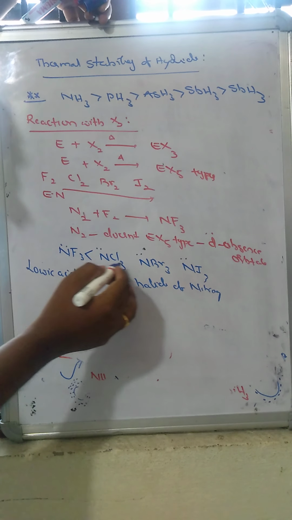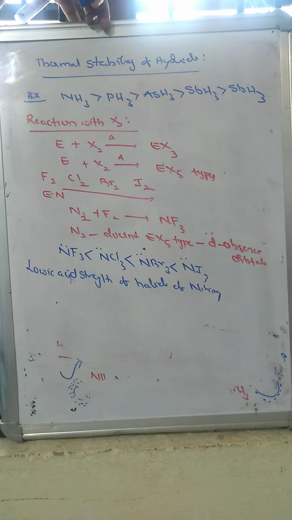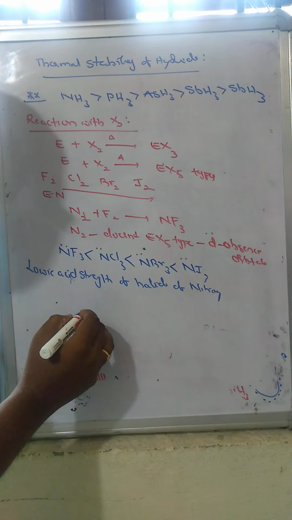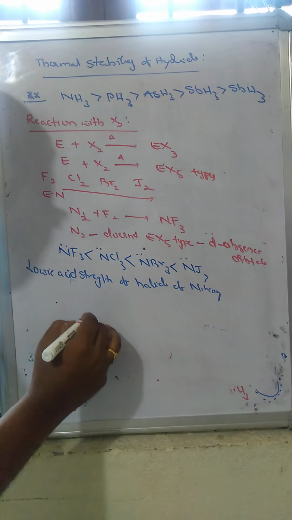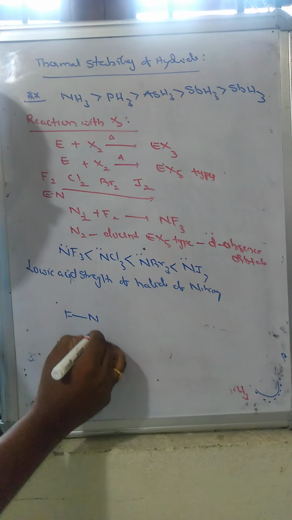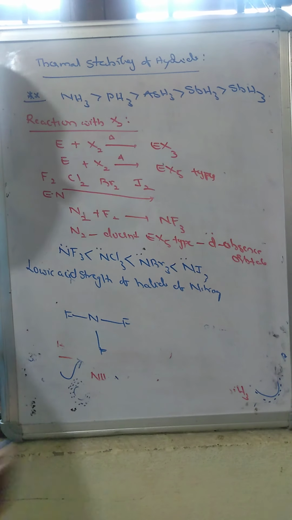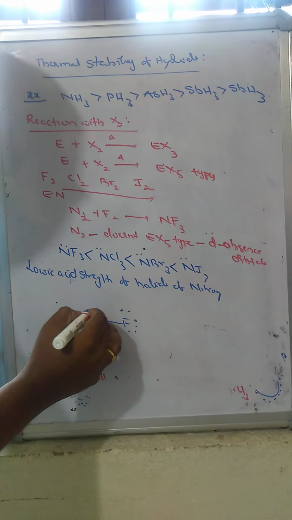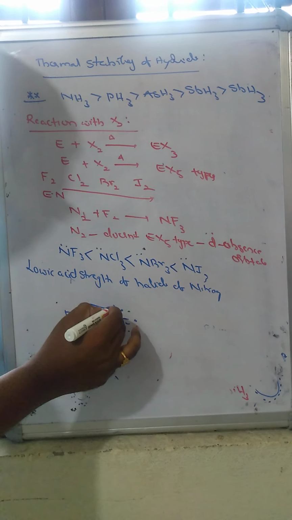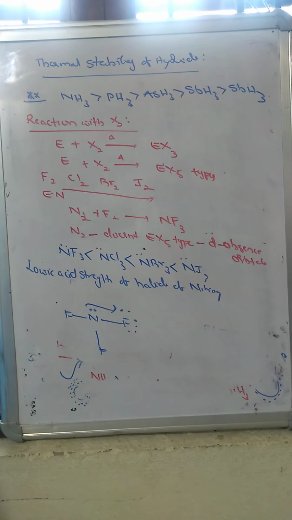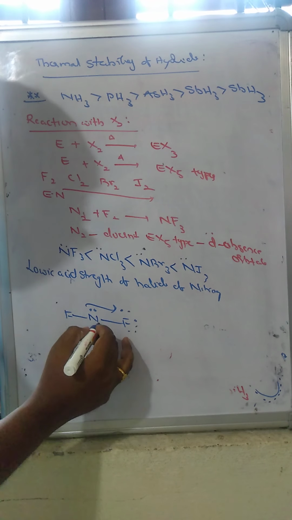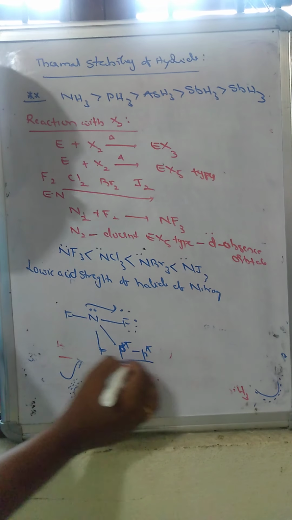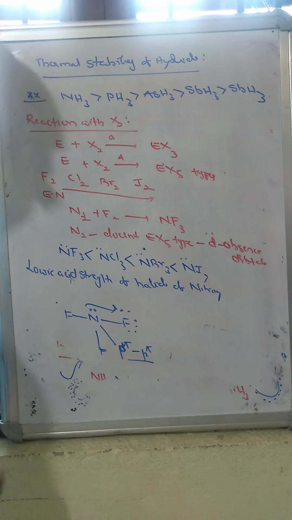Generally, we expect the Lewis acid strength of the nitrogen halides to gradually increase, that is, the Lewis strength should increase towards nitrogen triiodide. What is the reason? Generally, back donation takes place in the fluorine atom. Here the lone pair will be donated to the fluorine due to p orbital overlapping, p pi overlapping. There is a possibility of back donation.